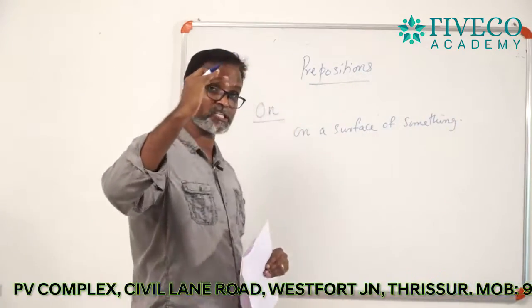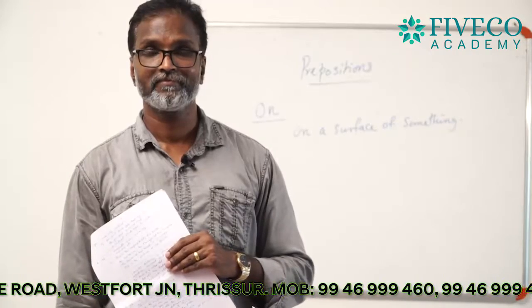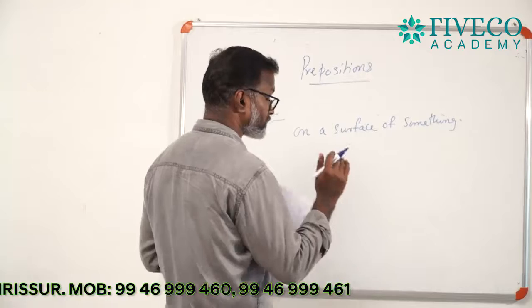On a surface or something means on top of something.